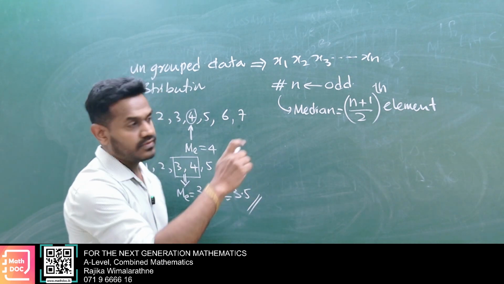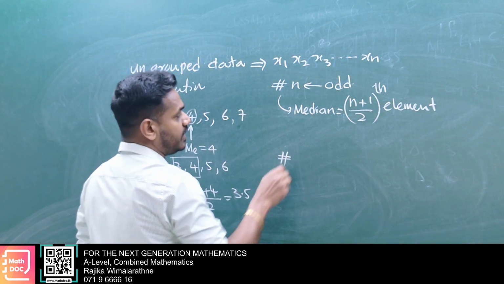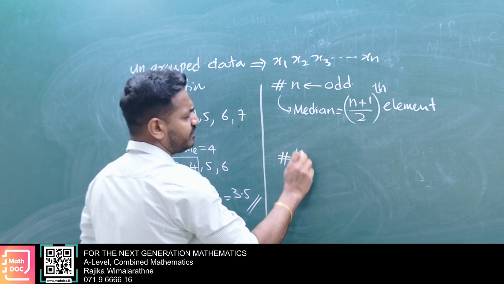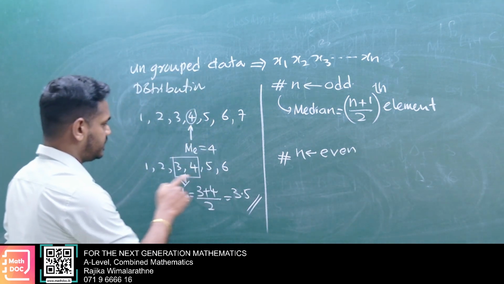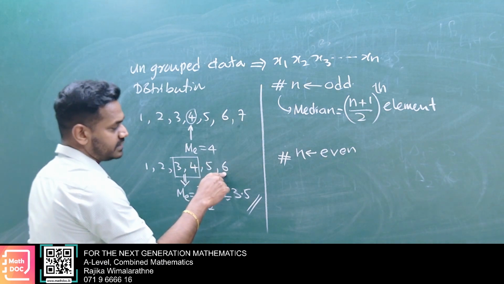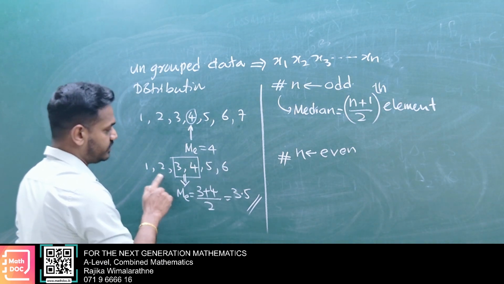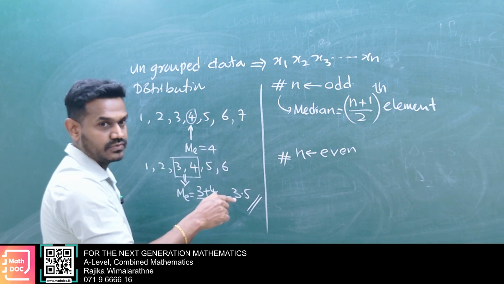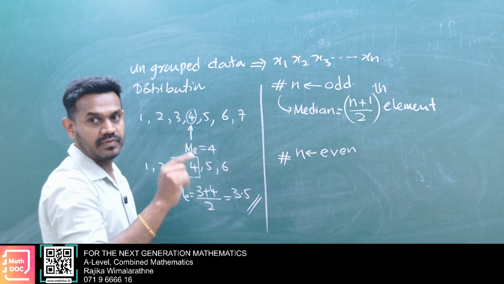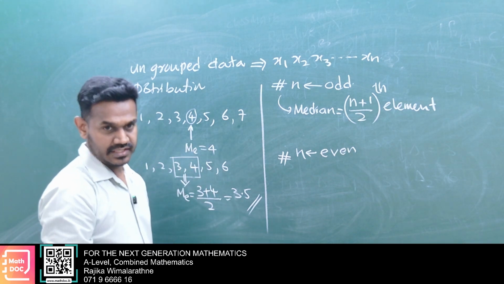So if we have n odd and n even, this is the case. Here 6 divided by 2 is 3, then the next one is 4. Then take the n divided by 2th element and the n divided by 2 plus 1th element and get the average value.